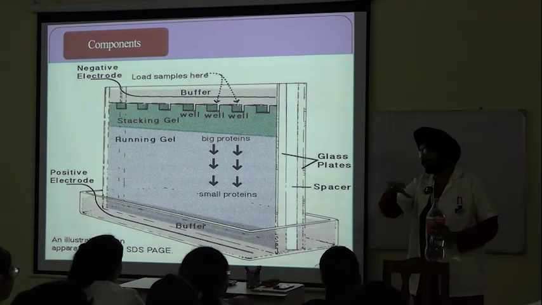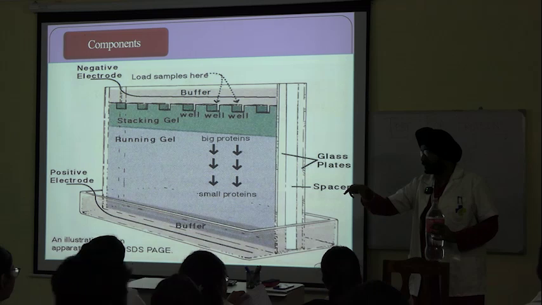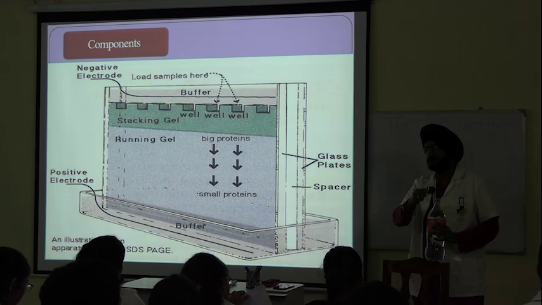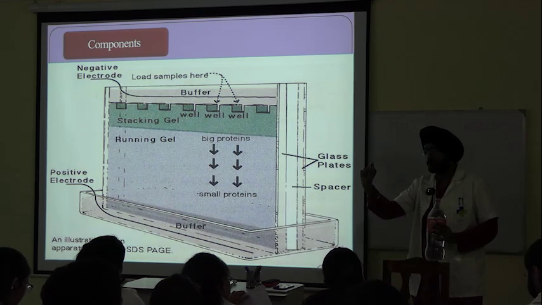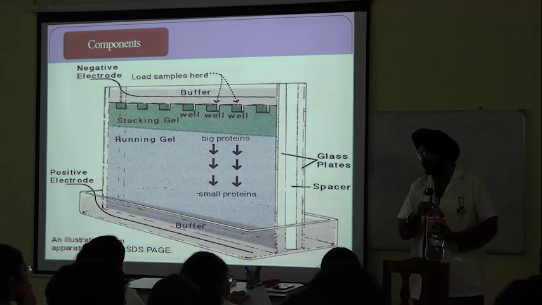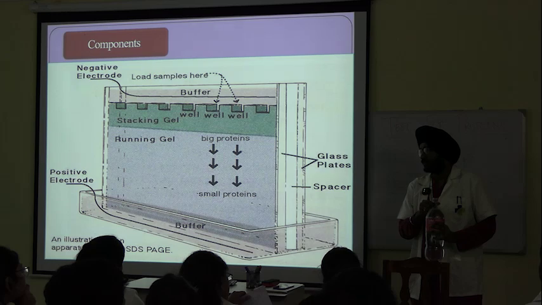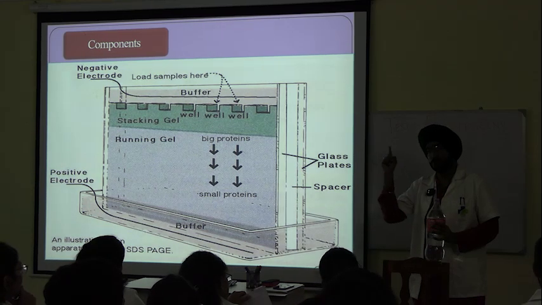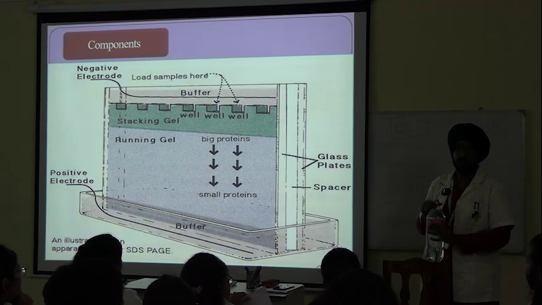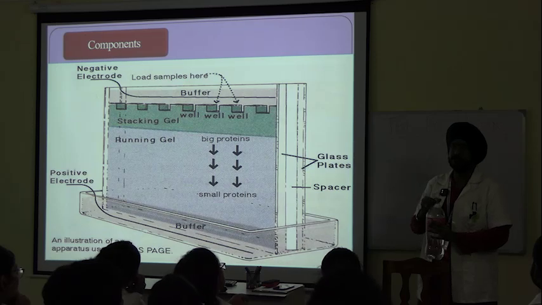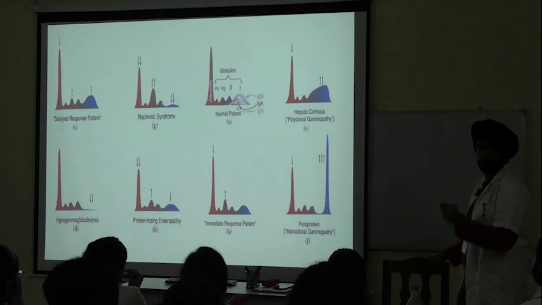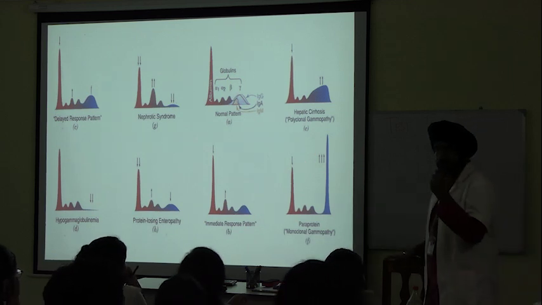If it has a broad, spread out structure, even if we apply the electric field, there will not be much mobility. But if it is a small size, even a small amount of electric field will accelerate it. So that will give a false result. And false results, as we have seen in those clinical graphs, can lead to wrong reports. If the patient is normal and you tell them they have only a few days left, it will give false peaks, if we do not maintain charge and shape